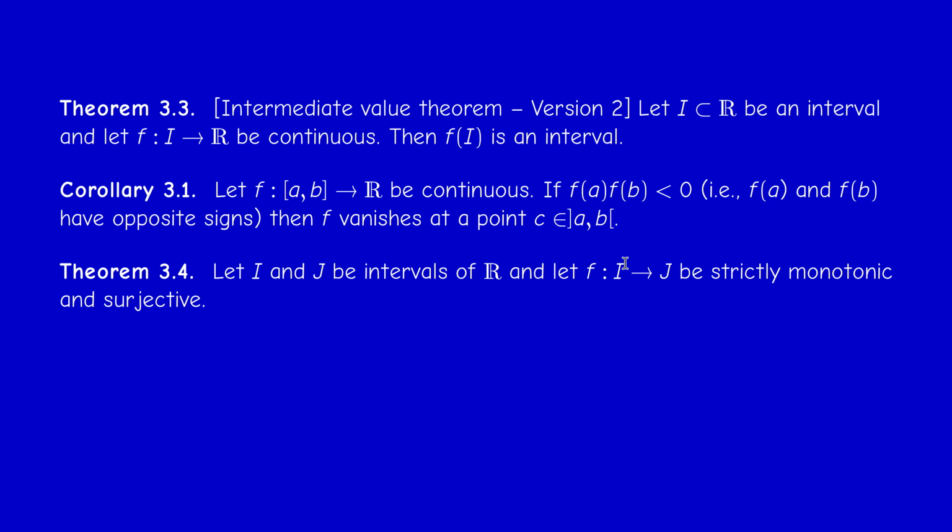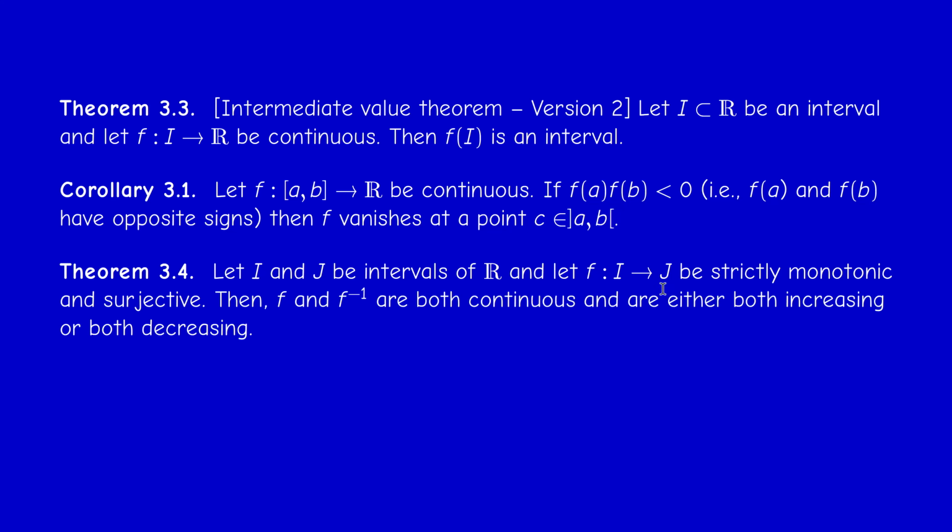Okay, now the next result is a little bit different from the result in your book, and we shall prove it next year in a very simple way, simpler than your book, actually. If f is strictly monotonic and surjective between two intervals, I and J, then f and its inverse are both continuous and both increasing or decreasing strictly.